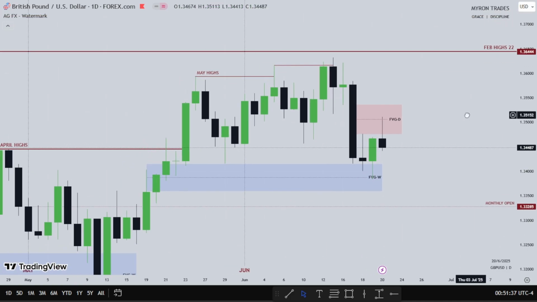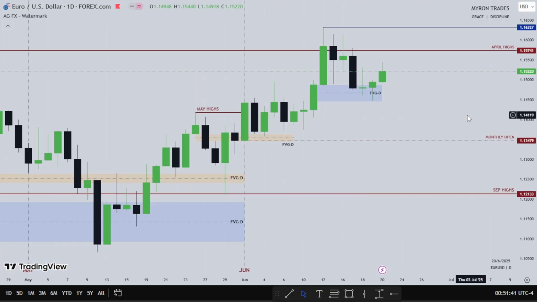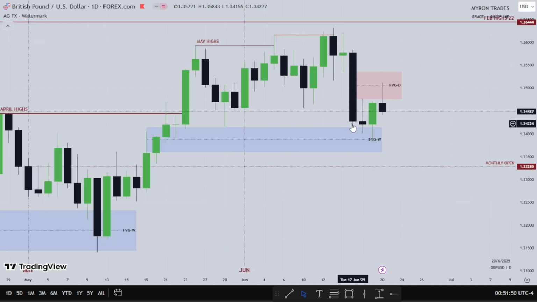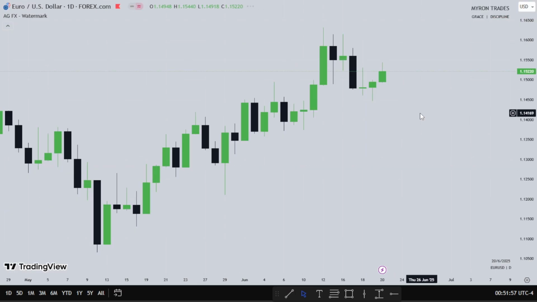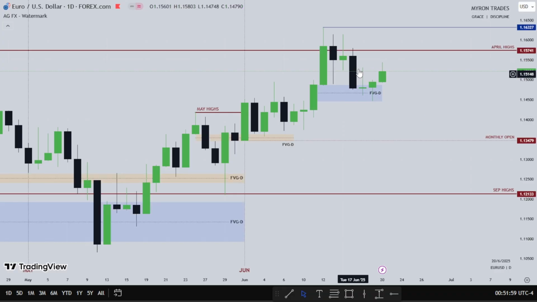So let's head down to euro USD. As you can see, there's a fair value gap here in the euro. And look at the pound. What's the pound doing? Creating a bearish fair value gap. While on the euro USD, euro USD didn't create a bearish fair value gap in its Tuesday expansion lower. Why? Pound was weak and the euro was quite stronger than the pound.